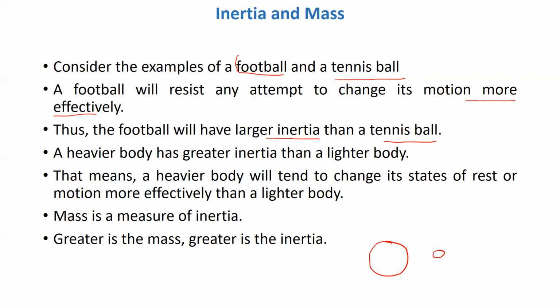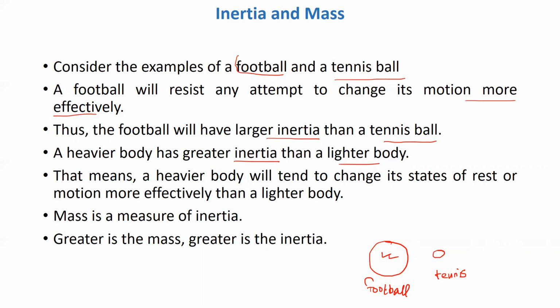So the football will try to resist any change in its state, be it state of rest or state of uniform motion, as compared to the tennis ball, because the football is heavier. The tennis ball being lighter, it will accept any change in its state of rest or motion easily. A heavier body has greater inertia than a lighter body. What is inertia again? Inertia is the inability of the body to change its state of rest or uniform motion.